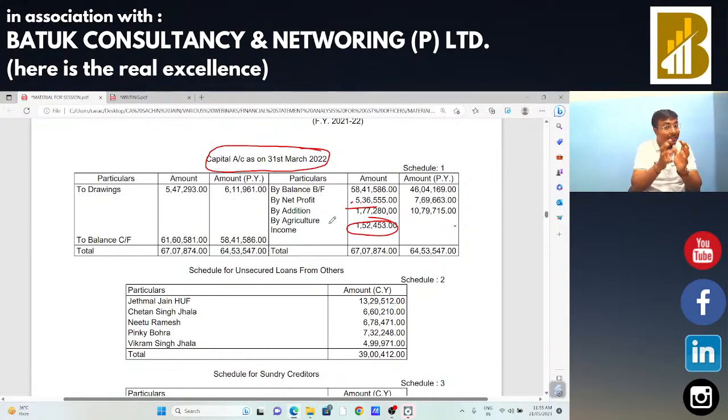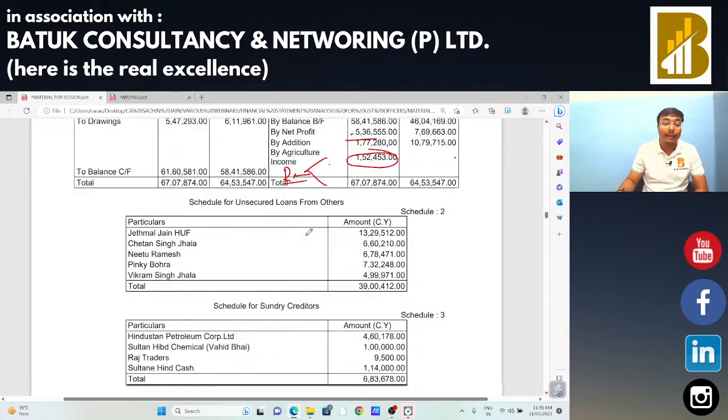So we need to analyze on which account this agriculture income is. Or if any other income is there, we also need to check whether GST is paid on that particular income or not. But for agriculture income we need to check whether the income is on account of cultivation of land or not.